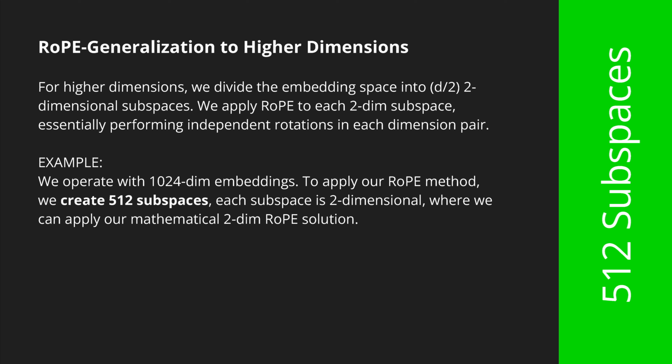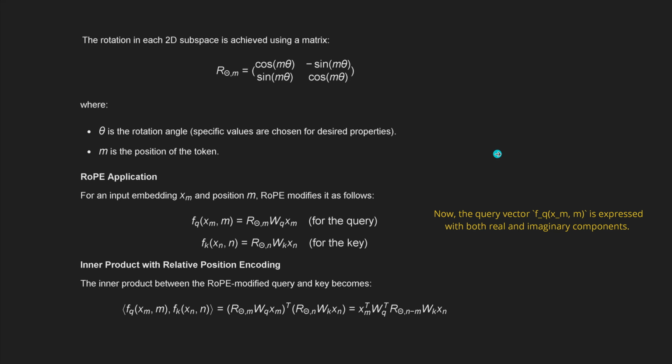So you see, this is something that is beautiful, and this opens up the gate to a further understanding. You see, it is simple. We just have this simple mathematical 2-dimensional RoPE solution, and we operate with this. And now we have 512 subspaces. That makes it so easy to computationally find the solution.